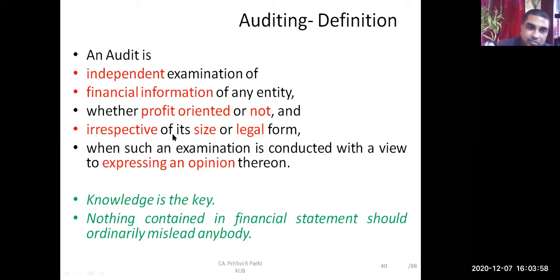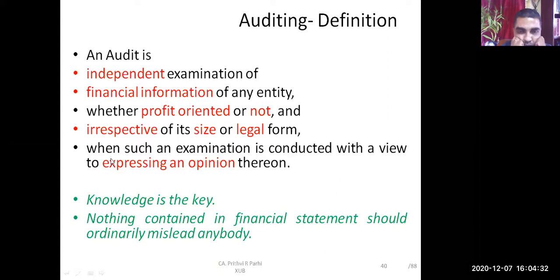Next point. Irrespective of its size or legal form. Size, it might be a small company, it might be a big company, doesn't matter. The same auditing principles are applicable to all. And irrespective of the legal form, it might be a company, it might be, let us say, a partnership form. The legal form of the entity might be different, but still audit can be conducted by applying the same principle. Then